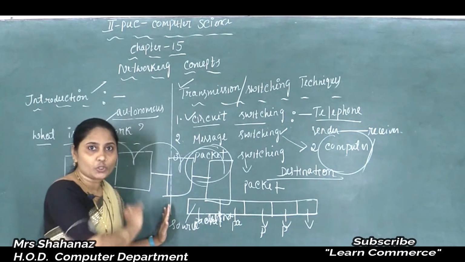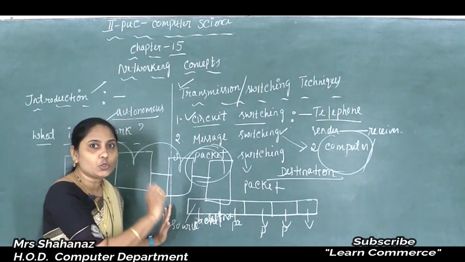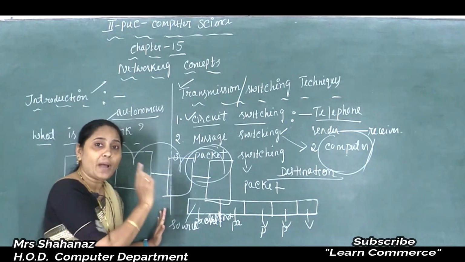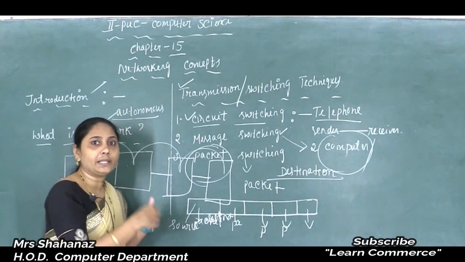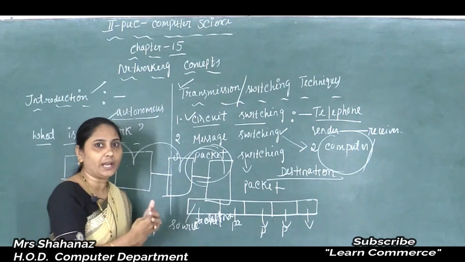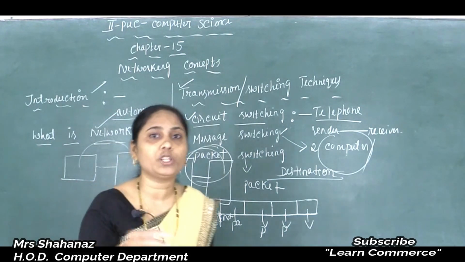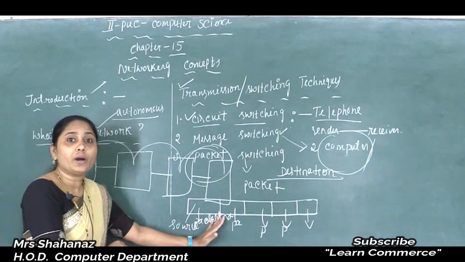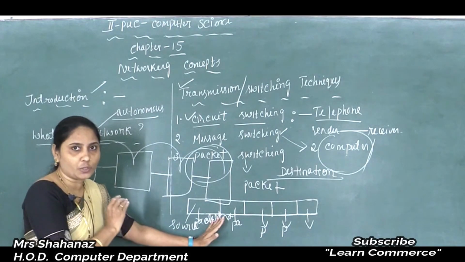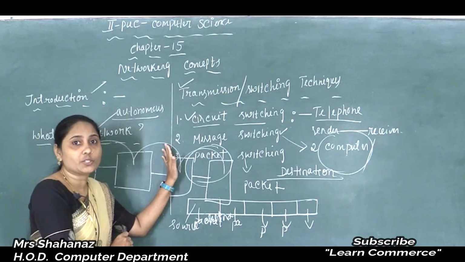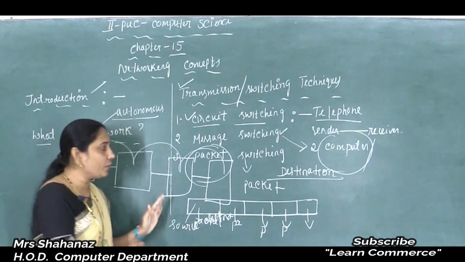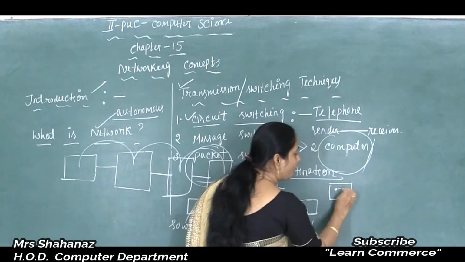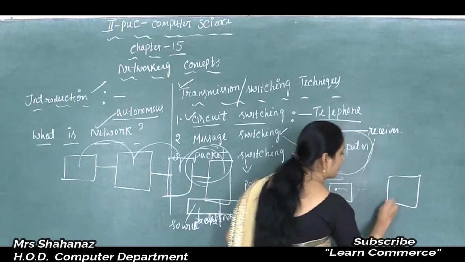So before passing any information, we need to add the source as well as the destination address in the packet here. Later, depending on such source and destination address, the packet is going to move, the packets going to route one after another in a proper manner here. So this is the most important thing about our packet switching method here. Because we started from this computer to pass such a packet to our next computer here.